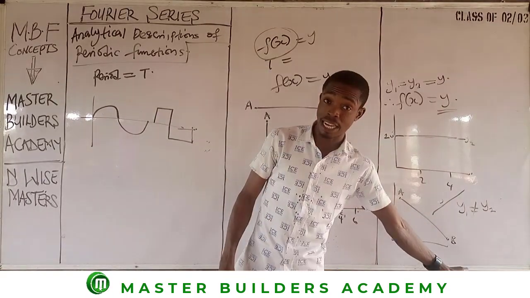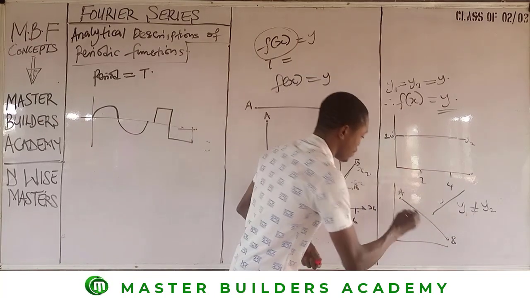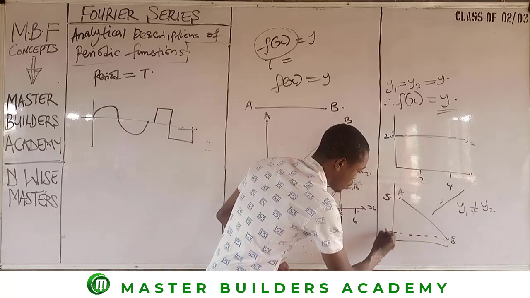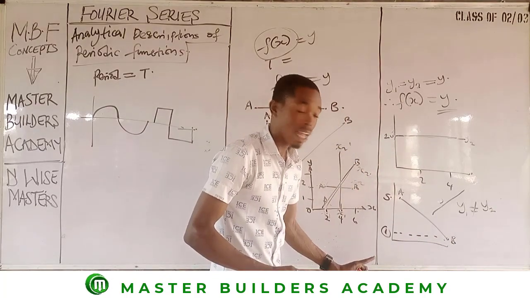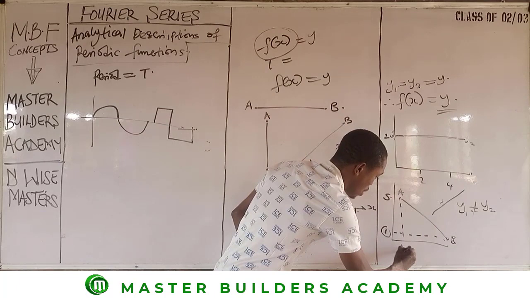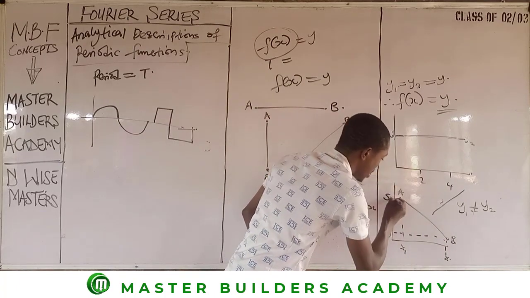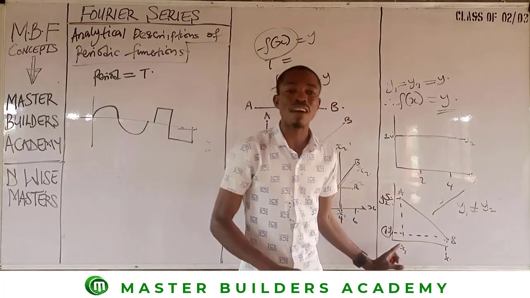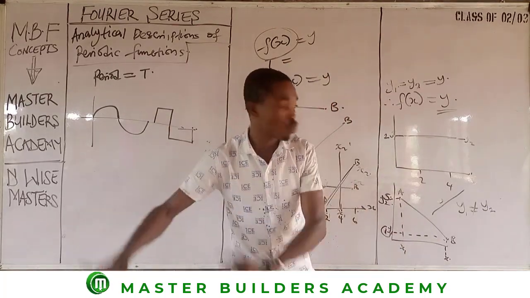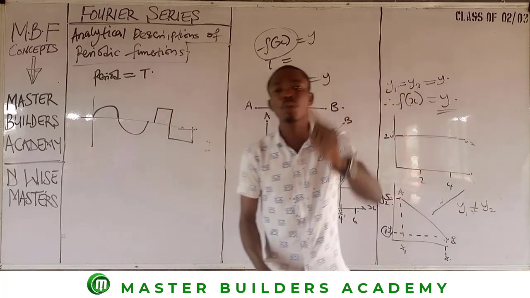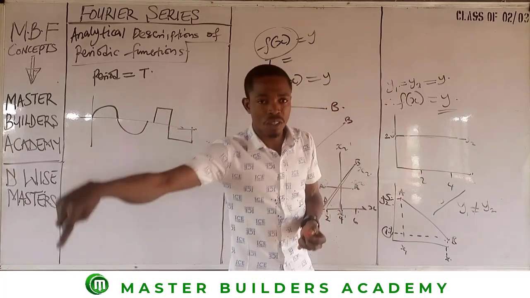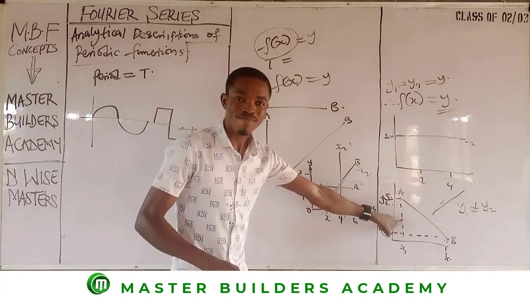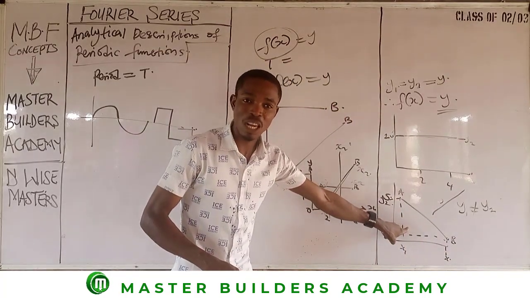When you have an inclined line, take for instance the value of y here is 5. Maybe somewhere here the value of y can be 1. Again, if here is the value of x1, here is the value of x2, and here is the value of y2, then maybe here is y1. So you find out that the values of y1 and y2 are not the same. So anytime you discover that y1 is different from y2, the equation of a line is required here.